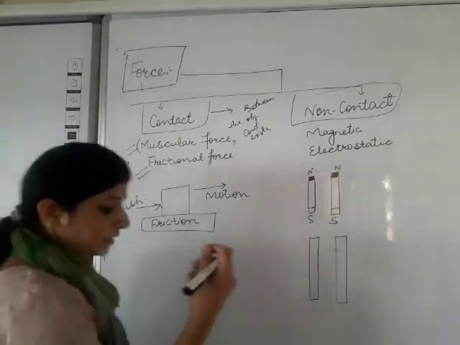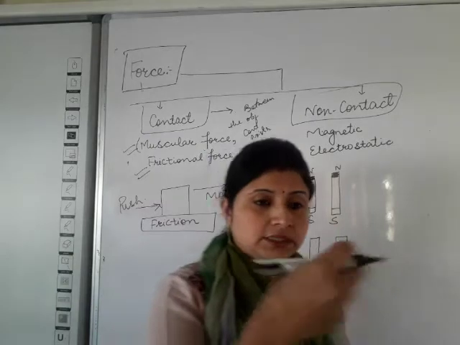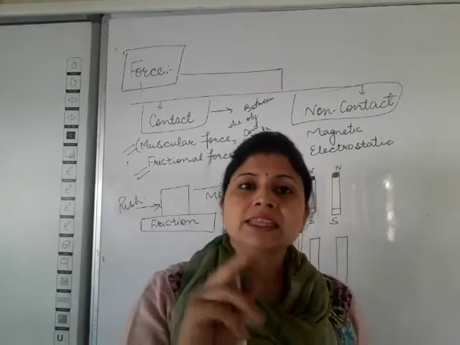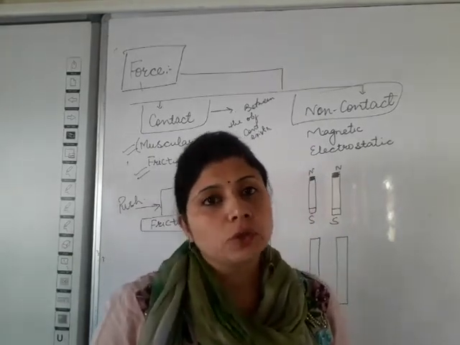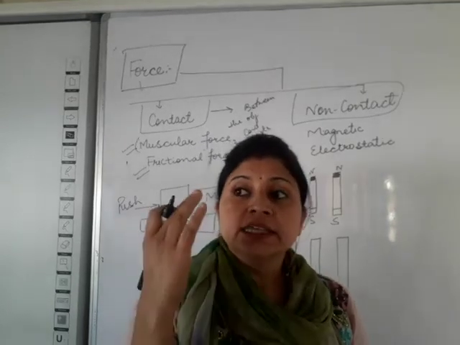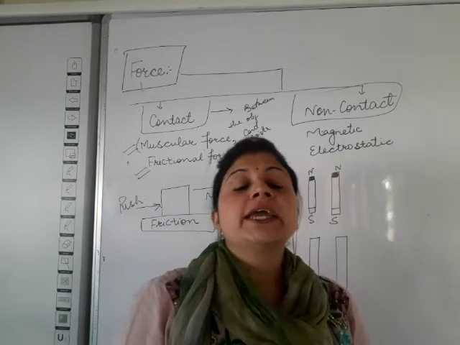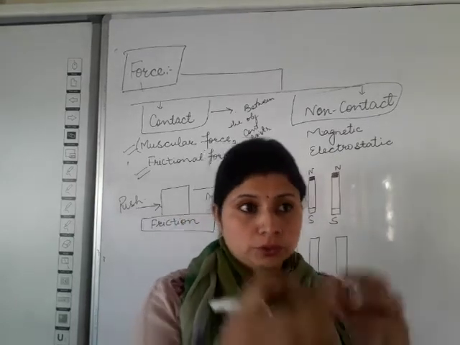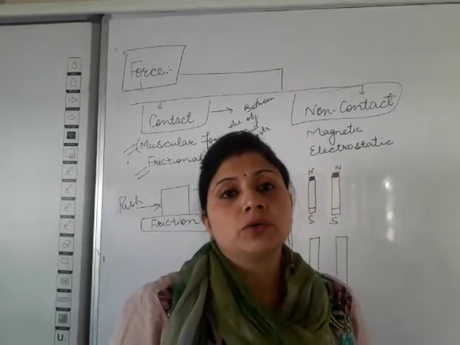And in machines, the screws and all get worn out when they are used on a daily basis. That is also because of the friction, and that's why lubricants are used to prevent the wearing out of